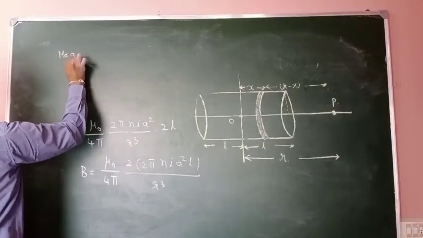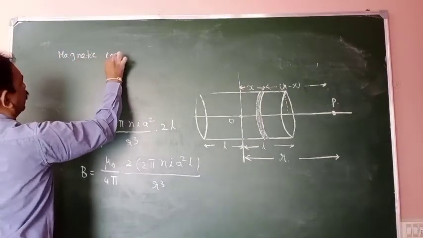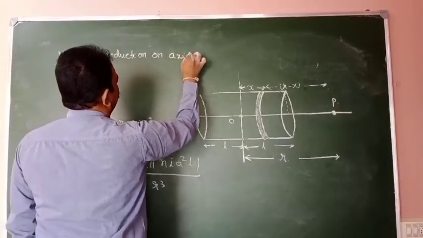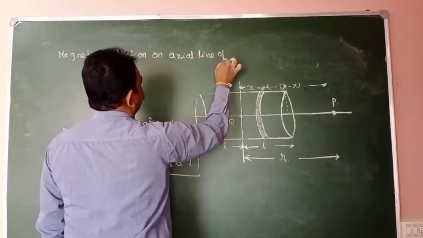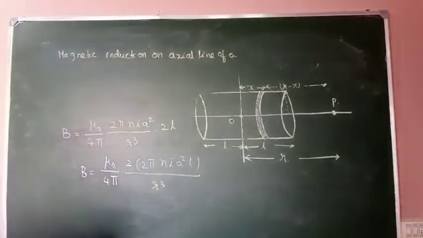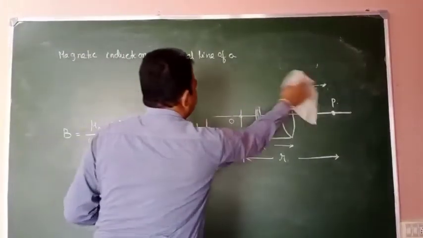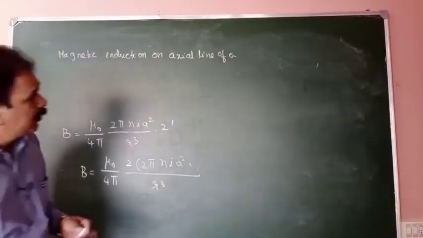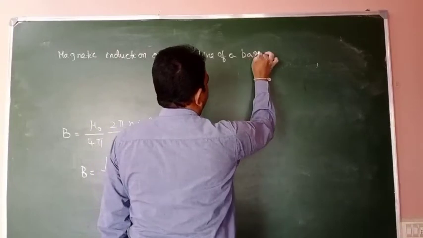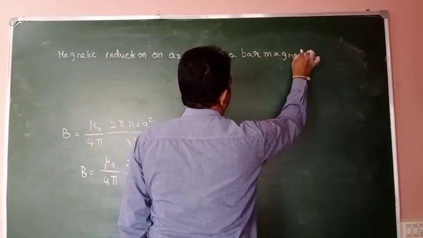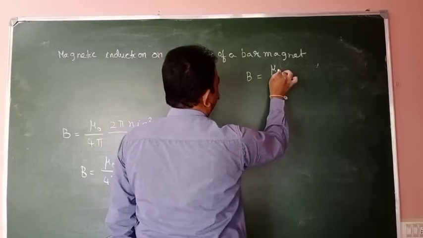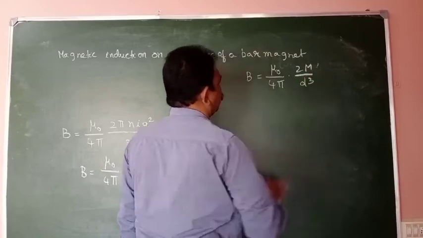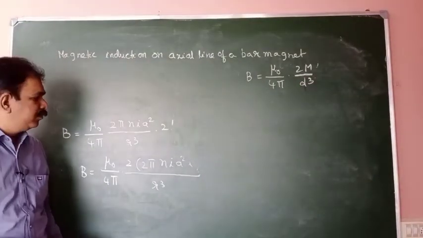Next, the magnetic induction on the axial line of a bar magnet: B is equal to μ0 by 4π, 2M by d³. Okay.